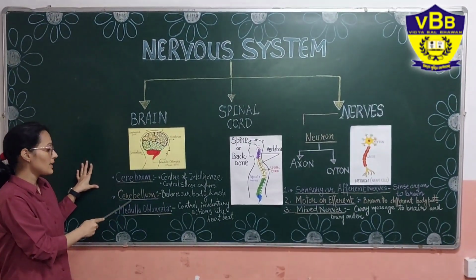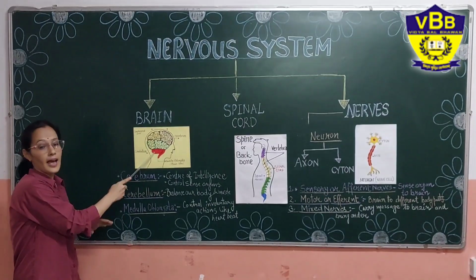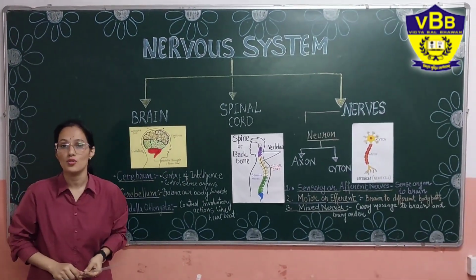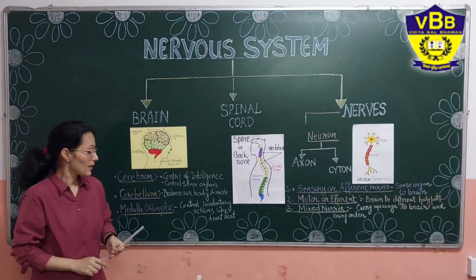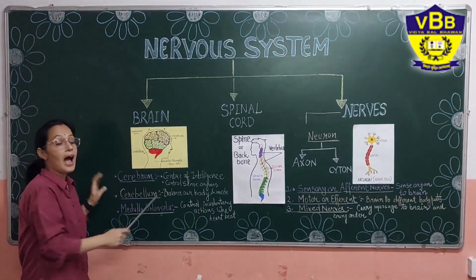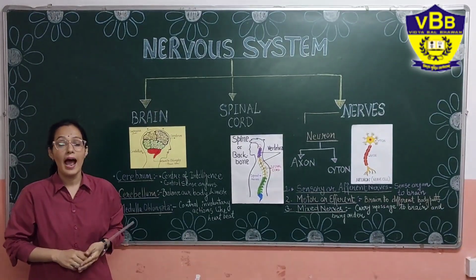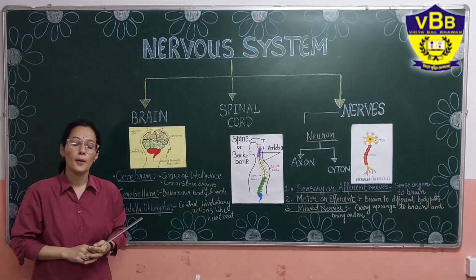So the next part is cerebellum. It is an egg-like structure and it is a small part, but it plays a very important role in our nervous system. It balances our body and muscles. It controls all types of muscles in our body and it maintains the balance of our body.